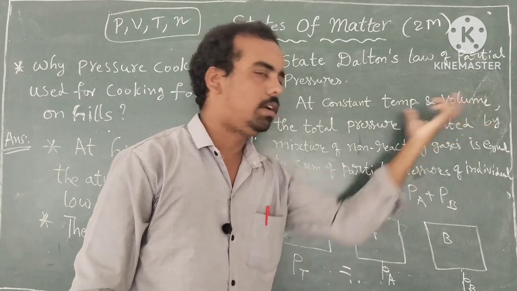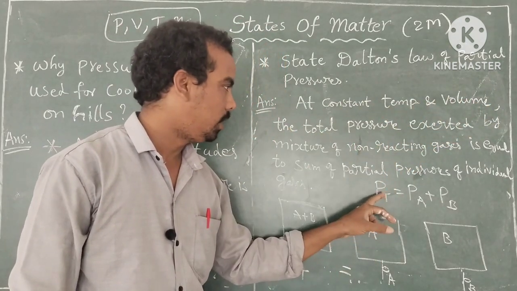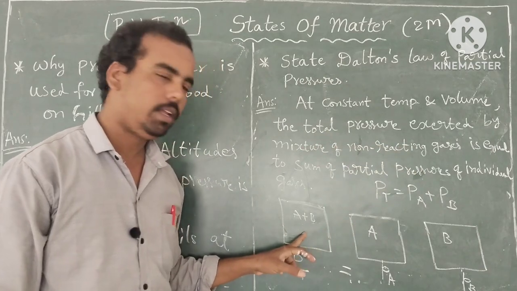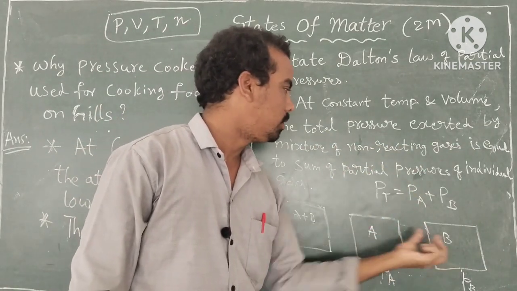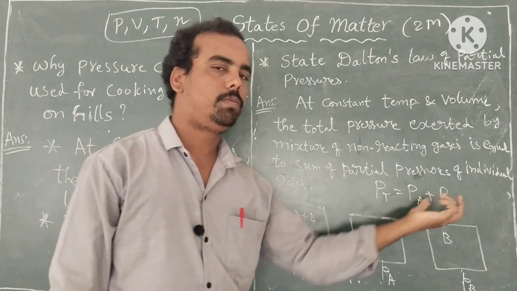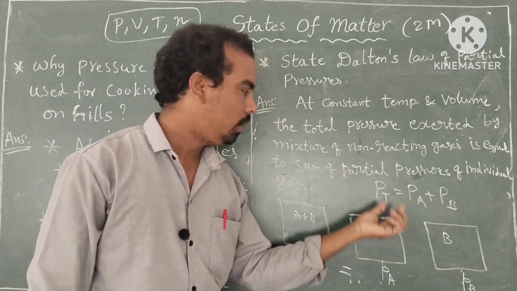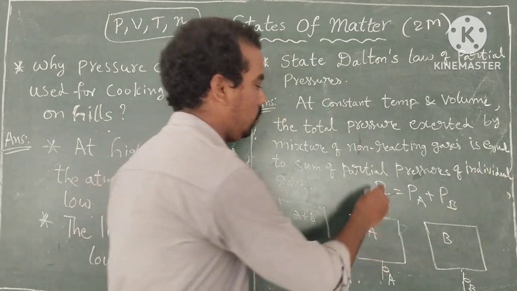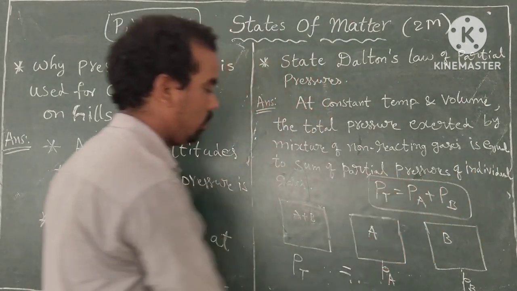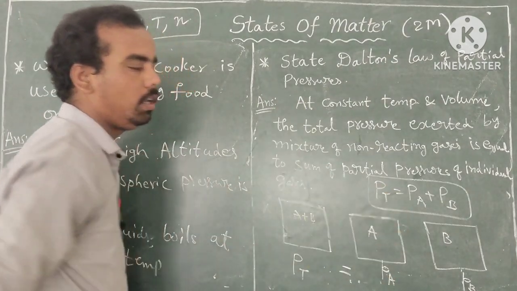At constant temperature and volume, the total pressure exerted by a mixture of non-reacting gases is equal to the sum of the partial pressures of the individual gases, PA plus PB. If 3 gases are present, that is, if there is C, total pressure PT is equal to PA plus PB plus PC. So very easy, 2 marks. No need to draw a diagram. Only the statement and PT equal to PA plus PB.